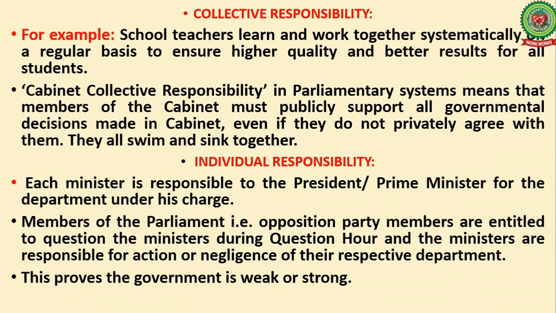Members of parliament, that is opposition party members, are entitled to question the ministers during question hour, and the ministers are responsible for action or negligence of their respective departments. This proves whether the government is weak or strong.